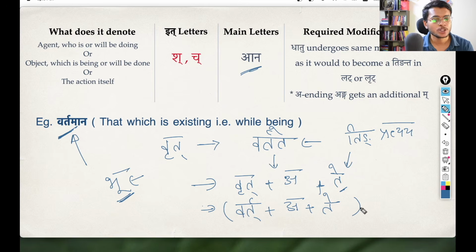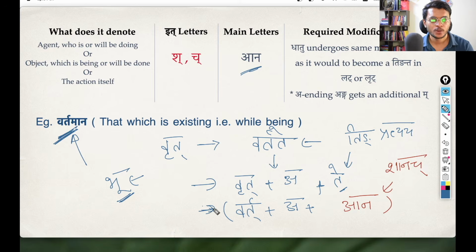No more sandhi is possible, so we combine them together and we get this kriya pada vartate. That is what we see, lat lakara prathama purush ekvachanam vartate. Right, so I hope till this everything is clear. We have already seen this mechanism before also, and now if we have to use the shanach pratyaya instead of this kriya pada vartate, all we need to do is remove this te. Instead of this ting pratyaya, we need to use our shanach pratyaya, so we need to bring this ana. So the equation we have is vart a and then ana, the ting pratyaya replaced by the shanach pratyaya.